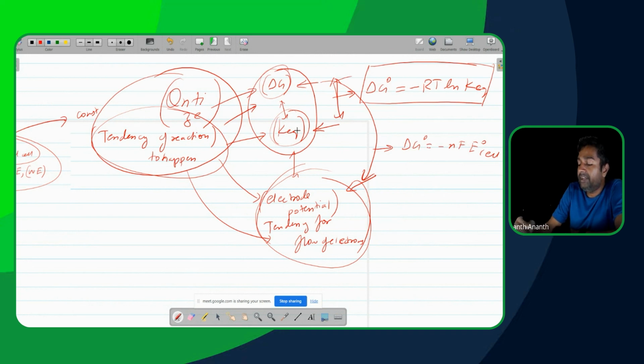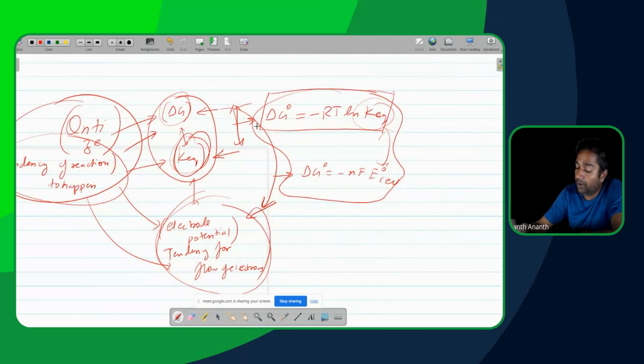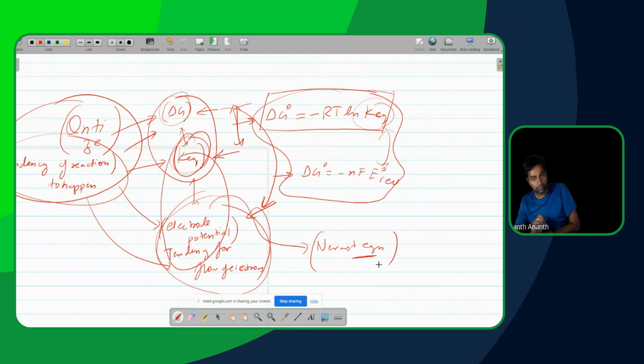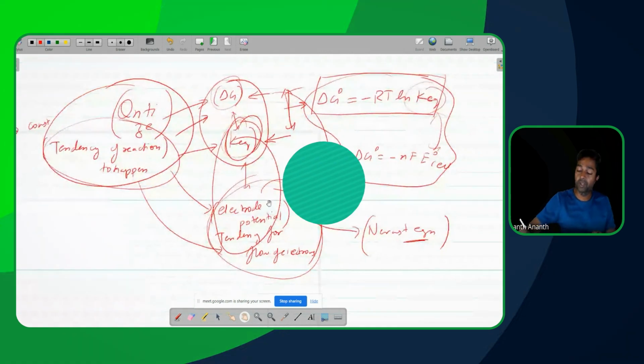And lastly, the reality is there will be questions sometimes. In JEE it definitely comes. In your question papers, I do not know where they will try to link these two and ask you questions. That will basically be your Nernst equation. So linking of these two is what? Nernst equation. So far from what I saw, the Nernst equation questions are easy enough, not that complicated from what I see.